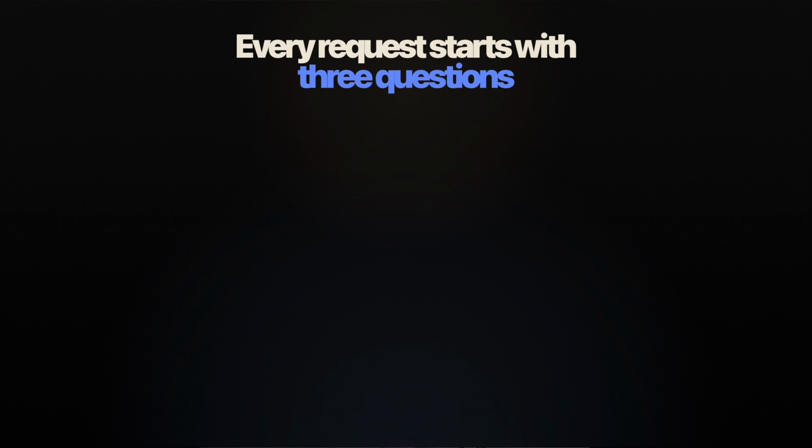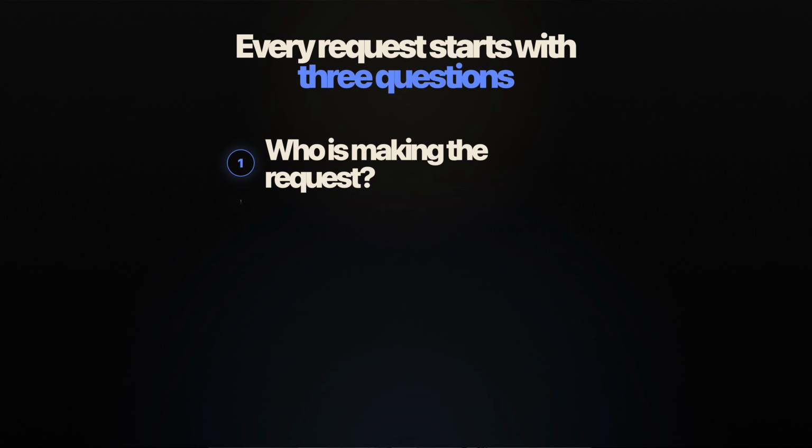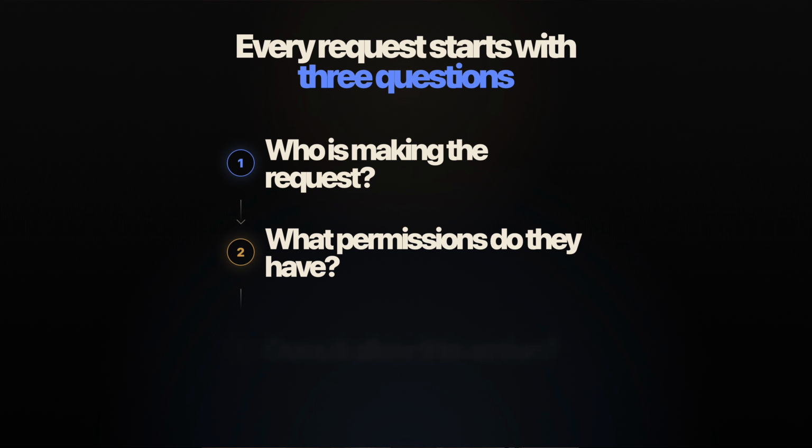If there is one thing that I want you to remember from this video, it's not YAML, but the flow I told you just now. Whenever Kubernetes receives a request, think about these questions. Who is making the request? What permissions do they have? And does that permission allow this action? And the RBAC resources map directly to these questions. Service account is all about the identity. Roles or cluster roles are about the permissions. Role binding and cluster role binding are about the assignment. Once you understand this flow, it's in your head, and you don't consider RBAC as 5 different resources in Kubernetes. It feels like one authorization unit.